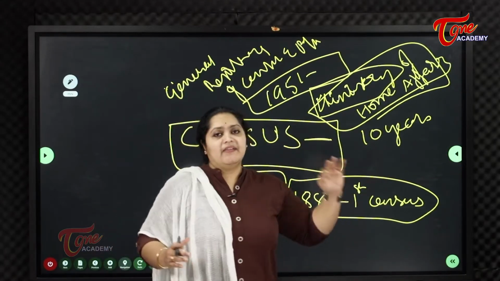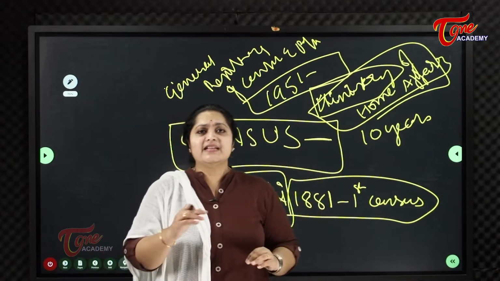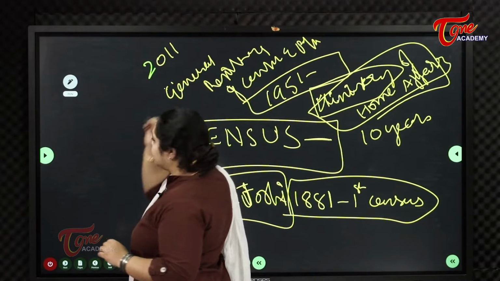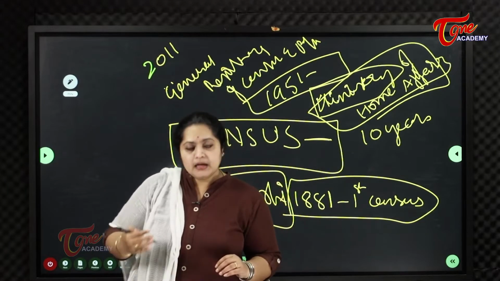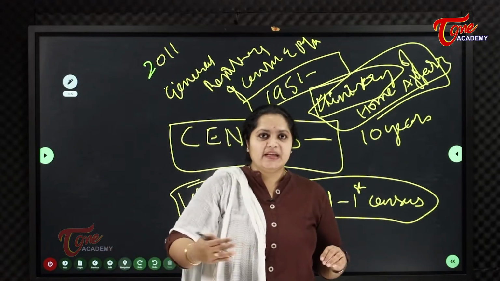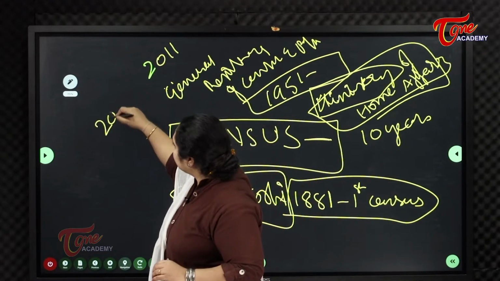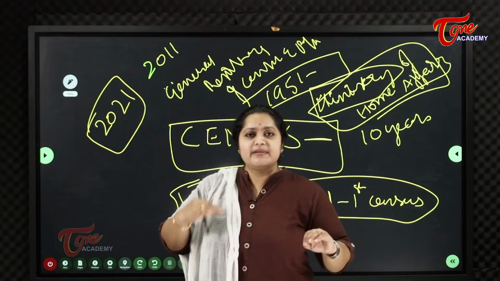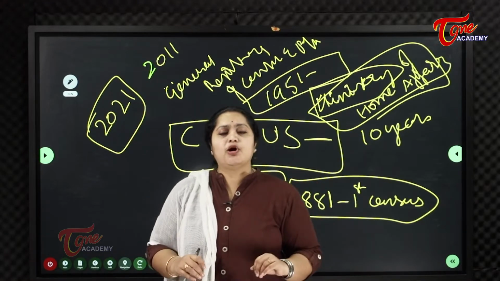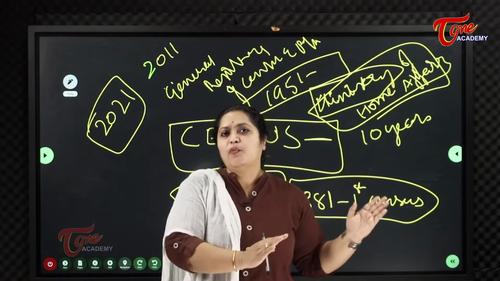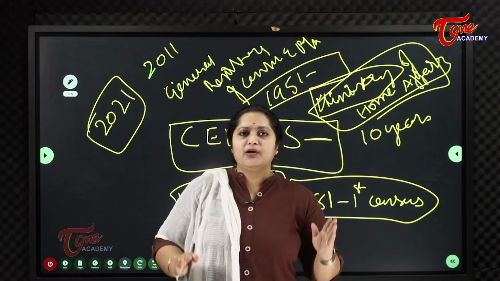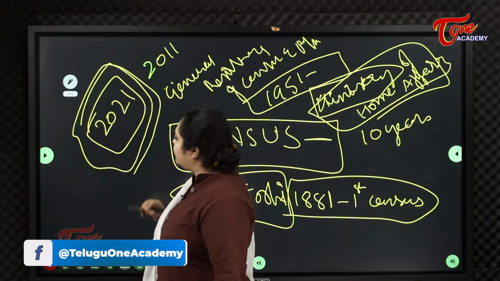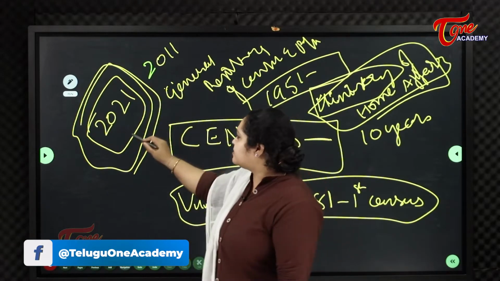When coming to India, the last census was in the year 2011. Ideally, 2021 must be the census year. But because of the COVID-19 pandemic, the census was not conducted in 2021.